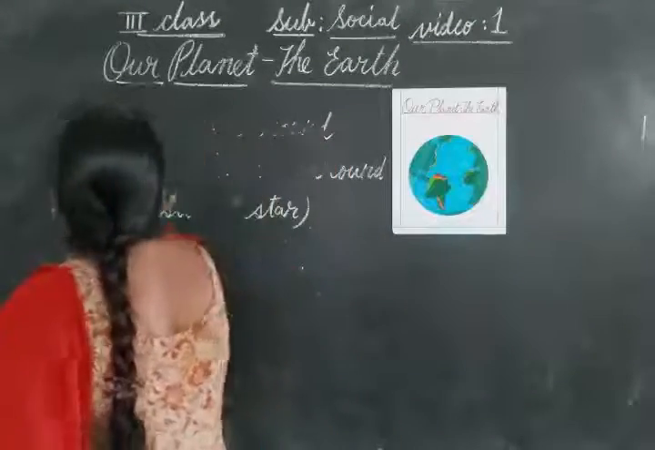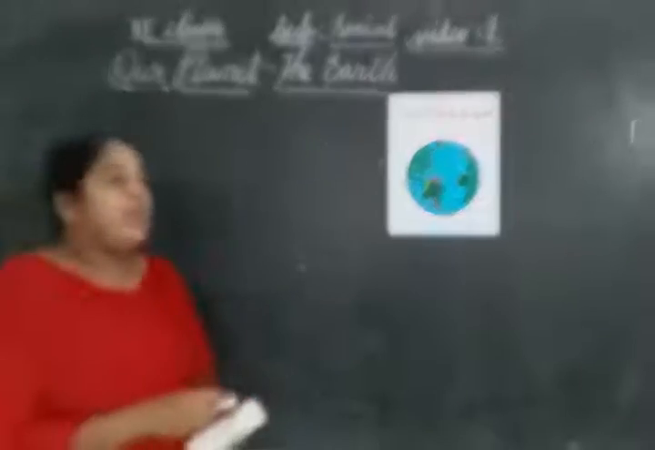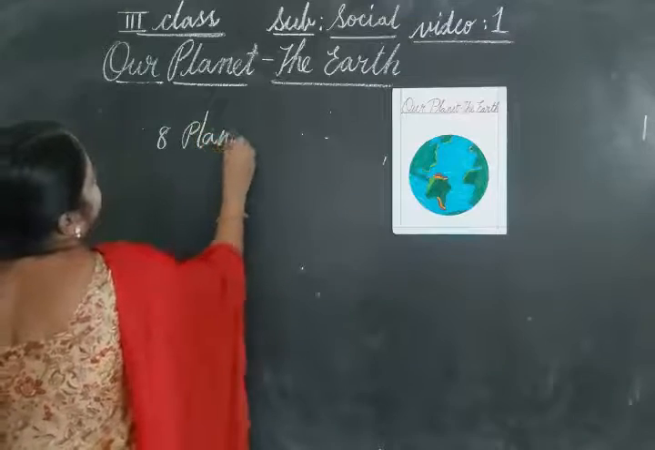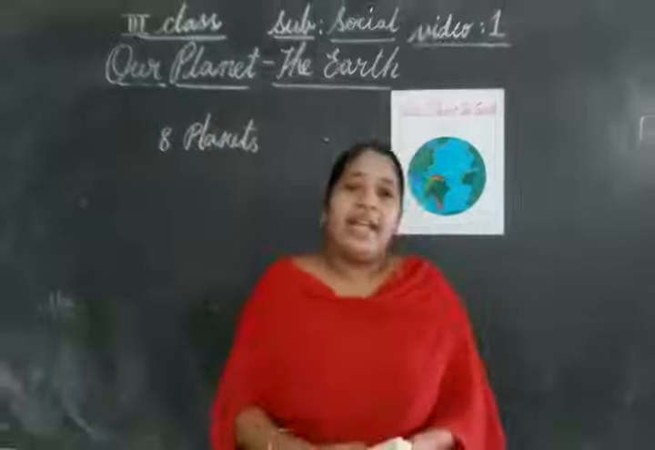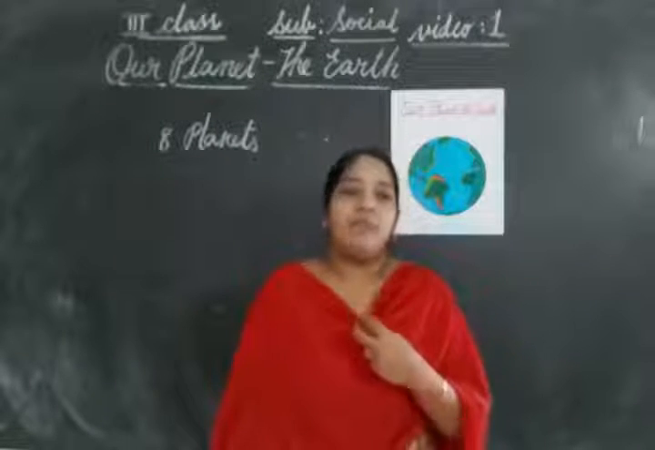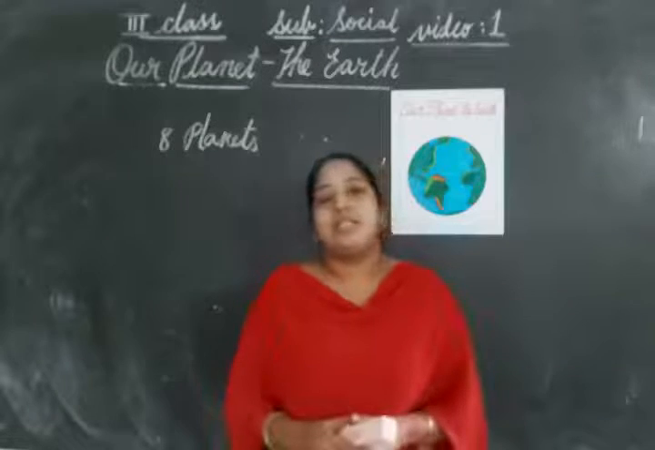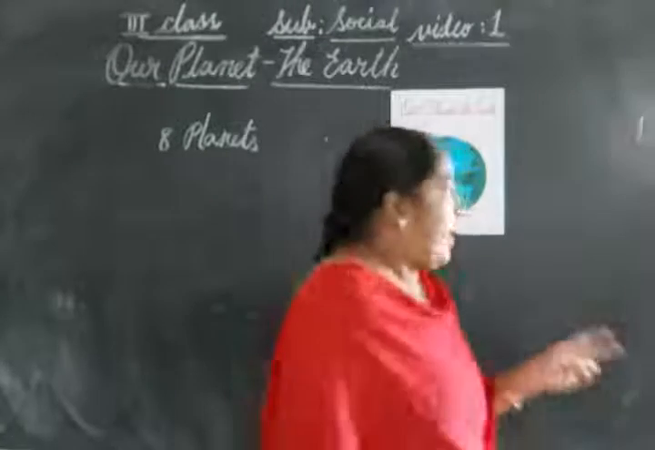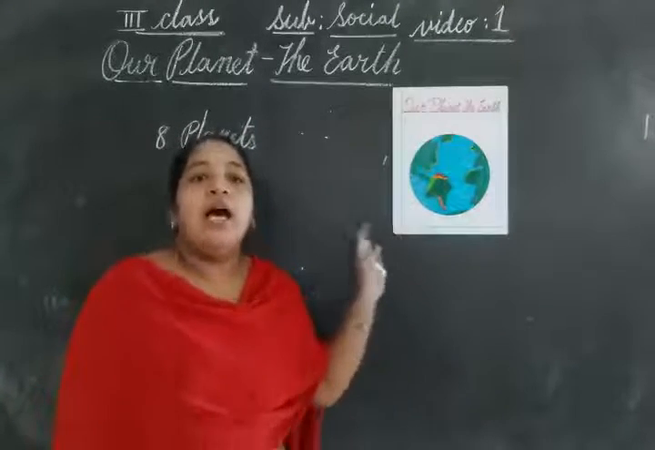Okay. There are 8 planets in the solar system. How many planets are there in the solar system, children? There are 8 planets. What are the names of the 8 planets and what is the solar system, you will learn in your next lessons. Clear, children?